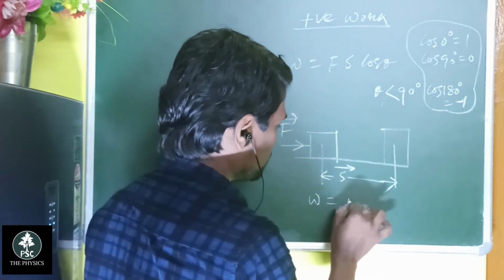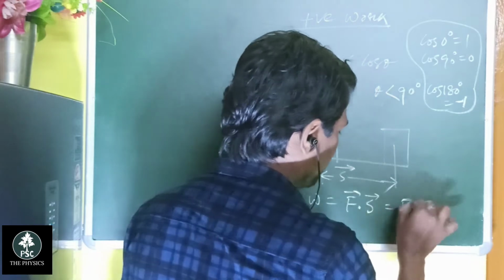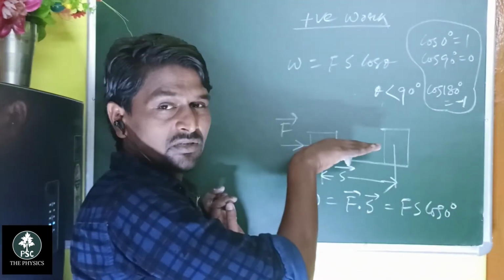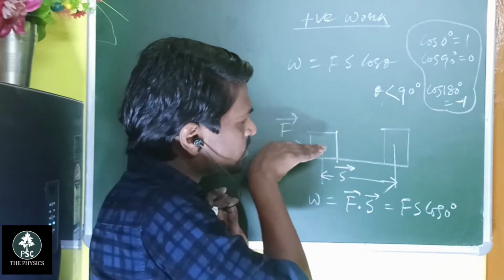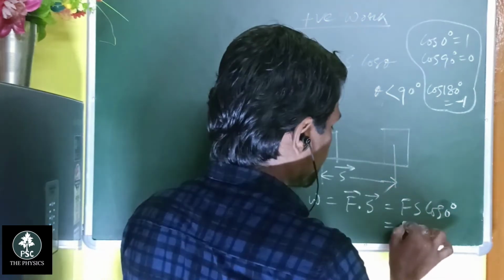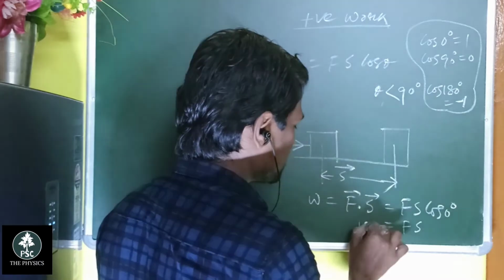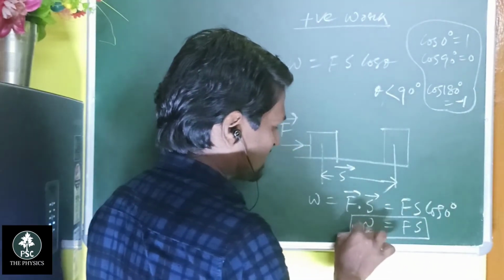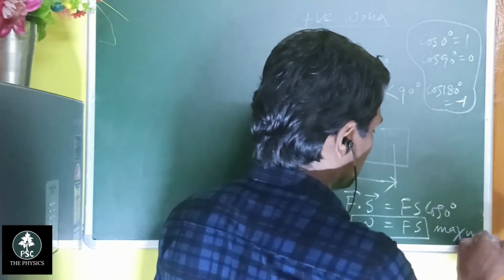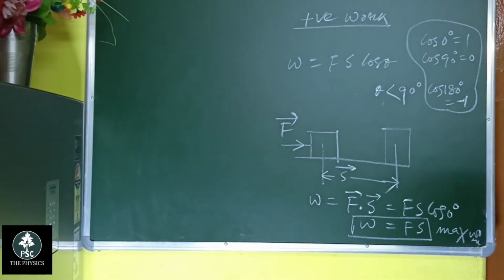So work done equals F dot S or F s cos 0 degree, since the force acts along this direction and the displacement also takes place along the same direction. This is F s cos 0, which is F s. This is the condition of maximum work done. So this is positive work done.